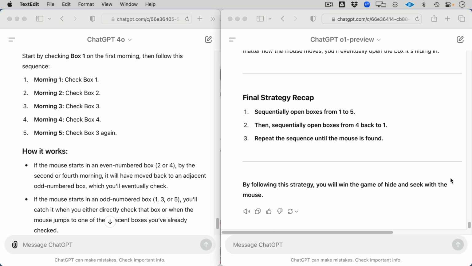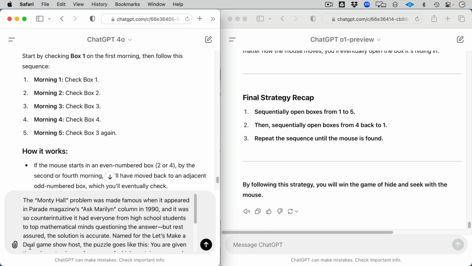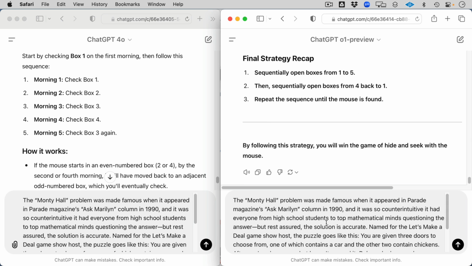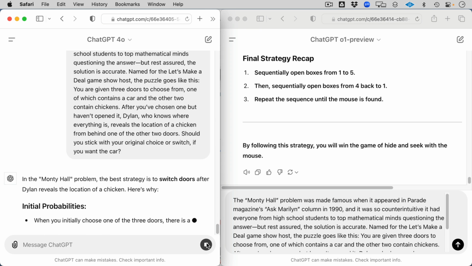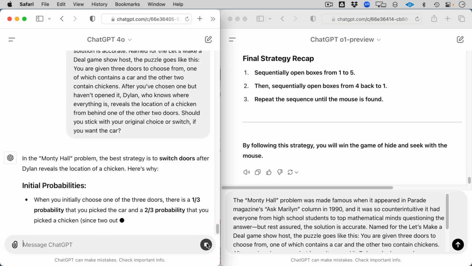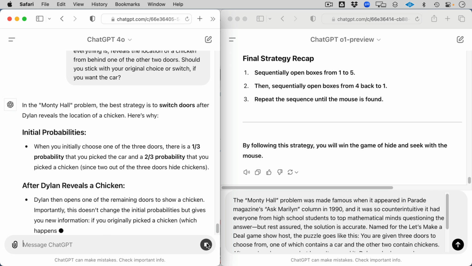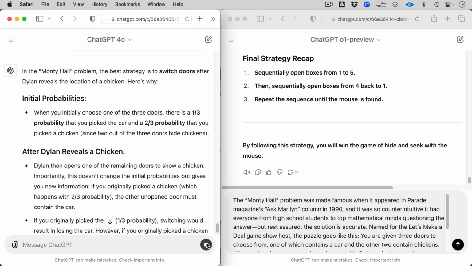So now I'm going to use one that's actually quite popular. It's called the Monty Hall, which may be familiar to some of you. So the Monty Hall problem was made famous, of course, but it actually appeared in Parade magazine under the Ask Marilyn column in 1990. It was so counterintuitive that everybody from high school students to top mathematical minds questioned the answer. But let's rest assured the solution is accurate.